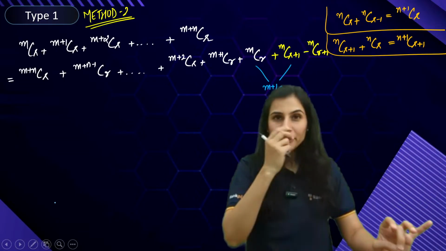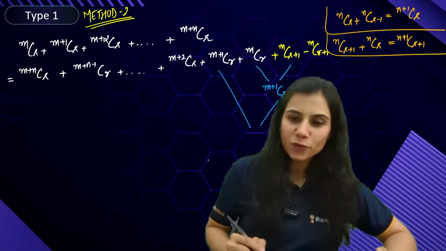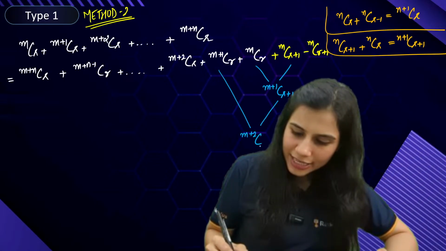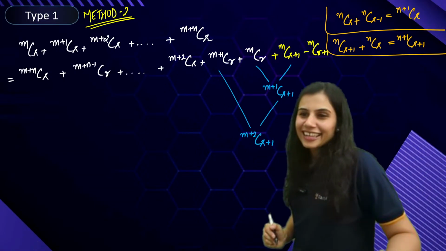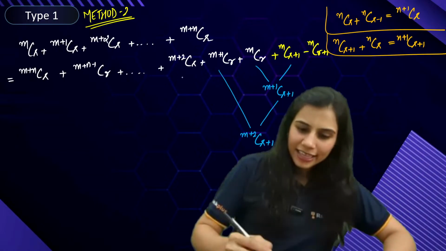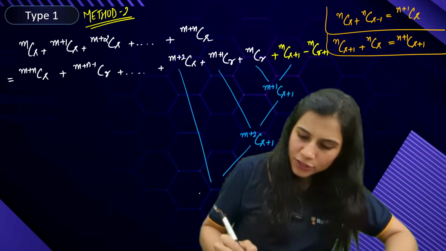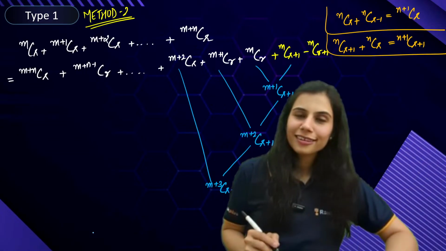Yes or no? Now, (m+1)Cr plus (m+1)C(r+1) will give me (m+2)C(r+1). Can you see the chain? See, the chain has started. Now, (m+2)Cr plus (m+2)C(r+1) will give me (m+3)C(r+1). And so on.